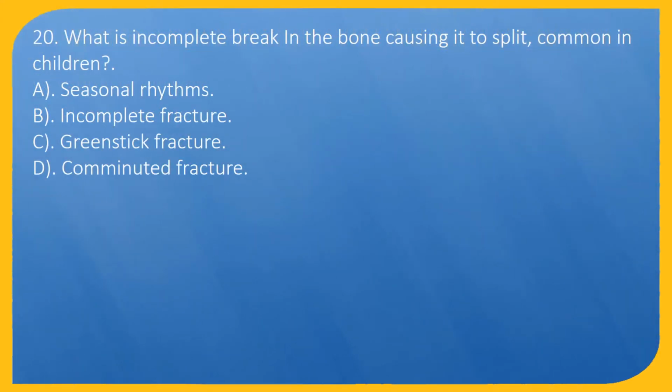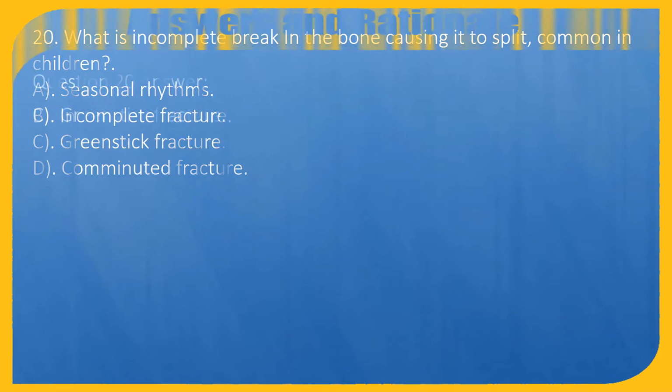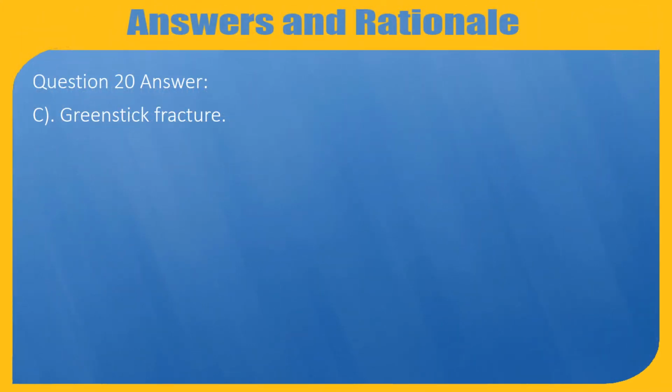Question 20. What is an incomplete break in the bone causing it to split, common in children? A. Seasonal rhythms. B. Incomplete fracture. C. Greenstick fracture. D. Comminuted fracture. Question 20 answer: C. Greenstick fracture.